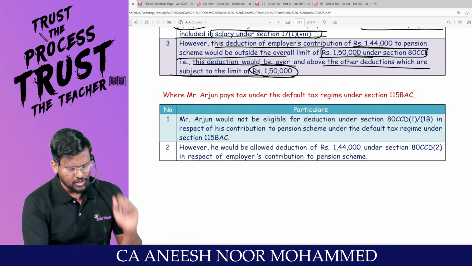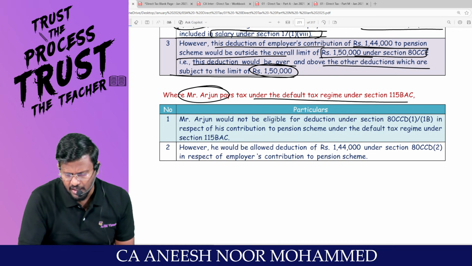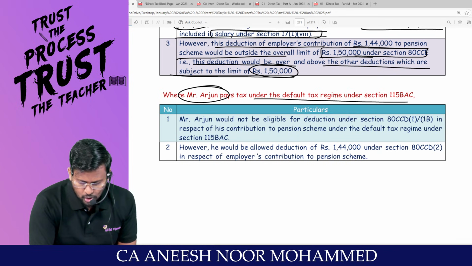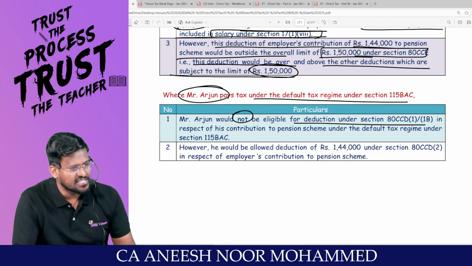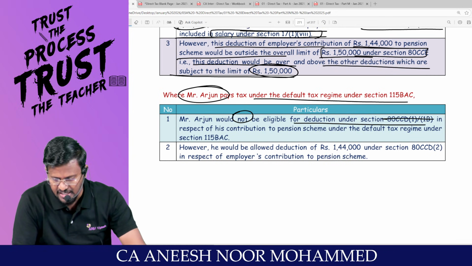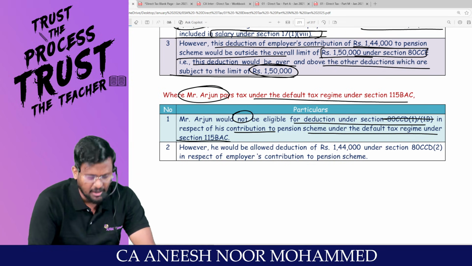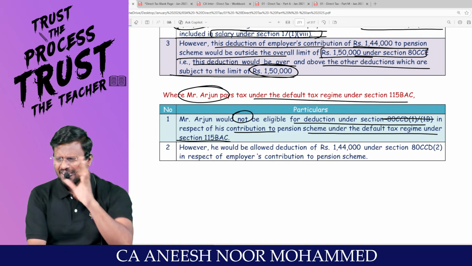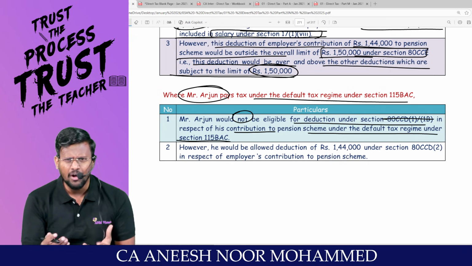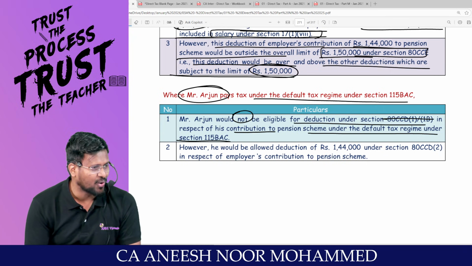The second part of the question, sir, where Mr. Arjun pays tax under the default tax regime, Mr. Arjun would not be eligible for deduction under 80CCD subsection 1 or 80CCD subsection 1B in respect of his contribution to pension scheme under the default tax regime under 115BAC. Sir, the default tax regime is against Chapter 6A deductions. Are you all really with me?